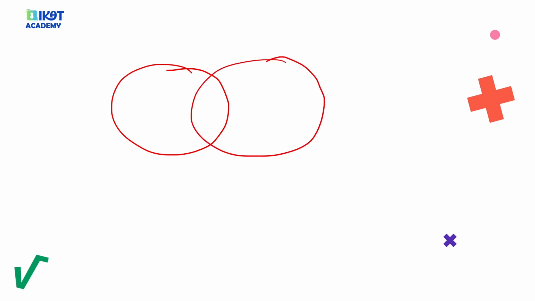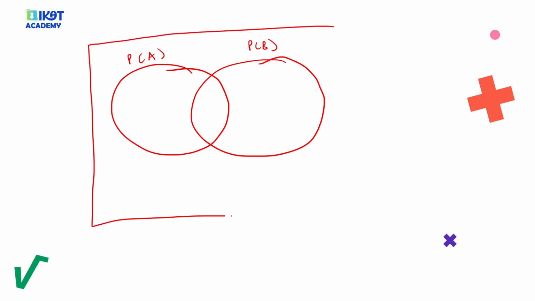Okay, before we go, I can stress one last time what these different sets are. This is the probability of A, and this is the probability of B. This is the probability of A intersection B. It's important you understand what each of these sets means. This is the intersection.